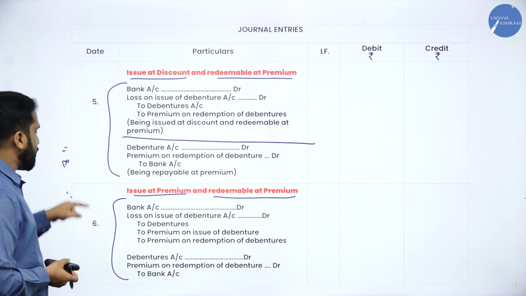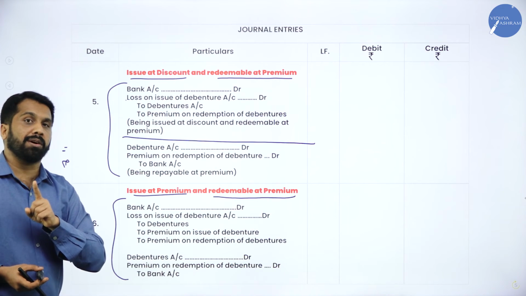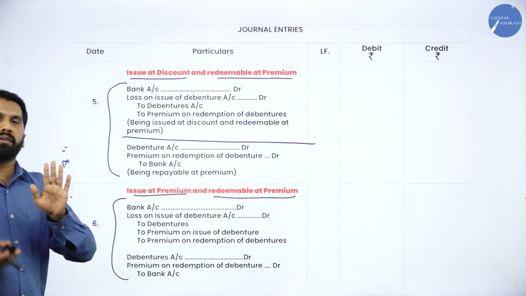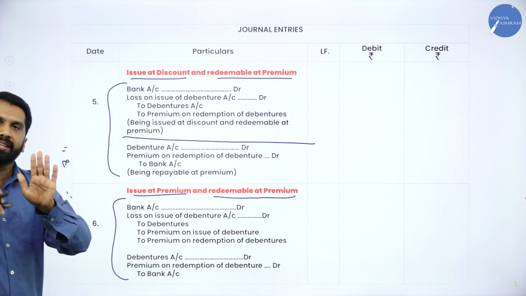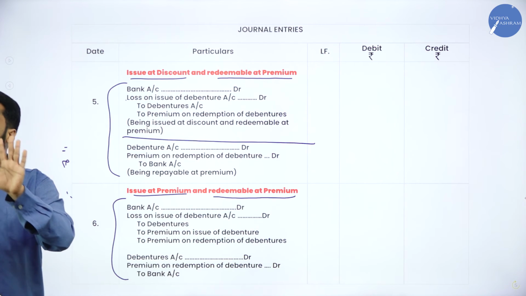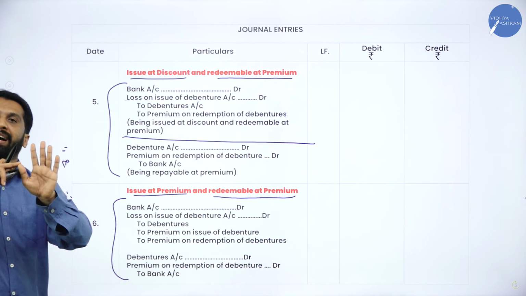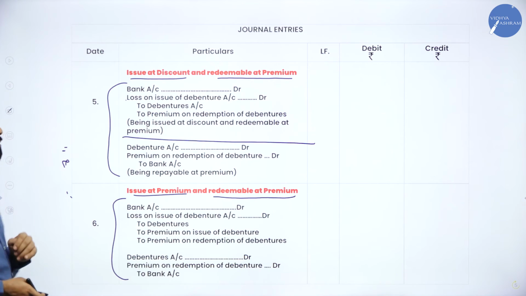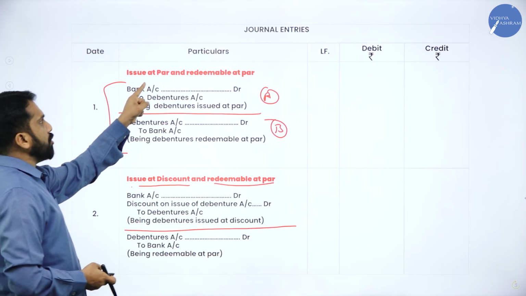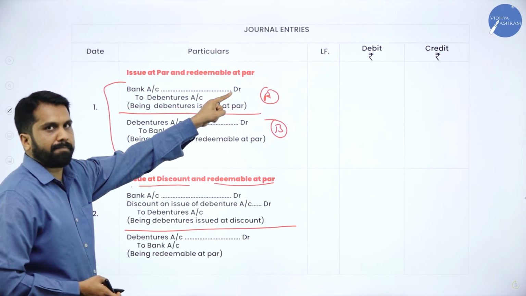You need not remember all 6. How many journal entries do you have to remember? 5. Clear? Out of 6, your burden is less. Now, from 5, I make it 4. How? The first journal entry, issue at par, redeemable at par.